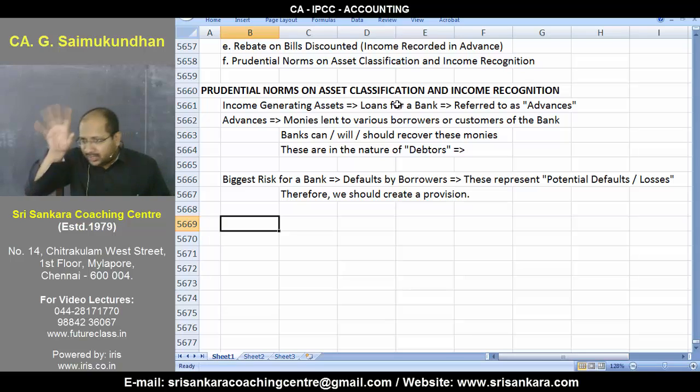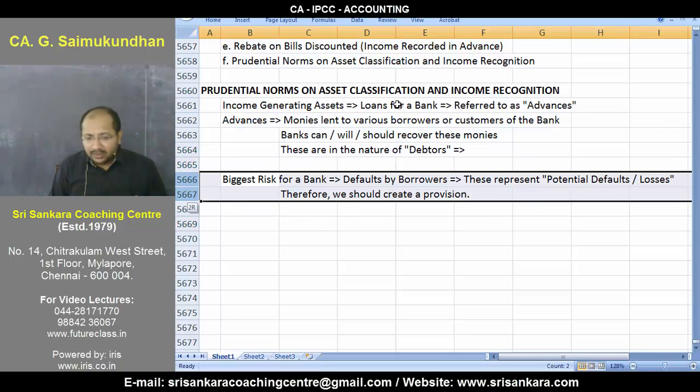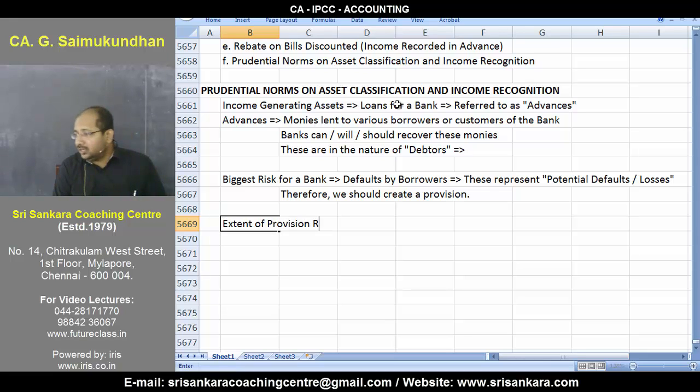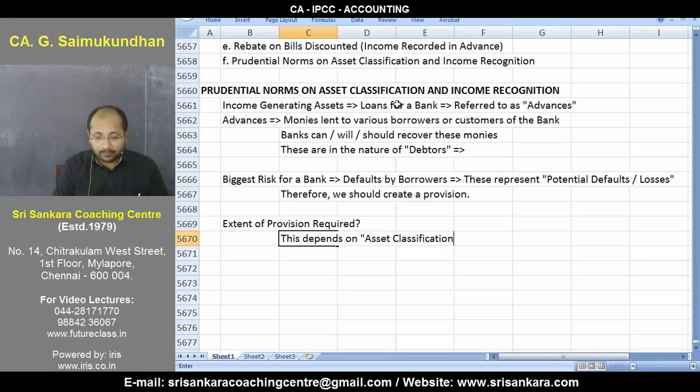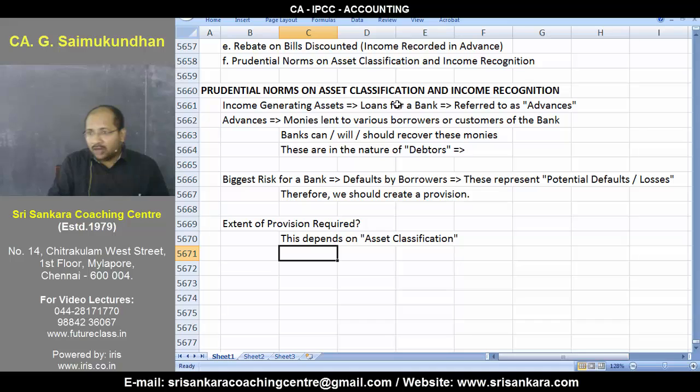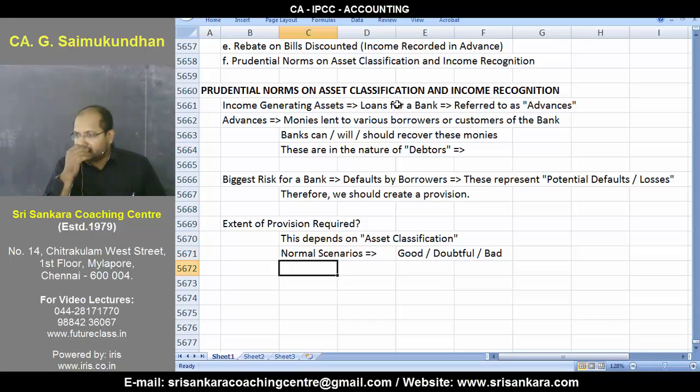Now comes the question, once I am understanding that, boss, I am dealing with some kind of debtor, debtors carry some amount of risk. Once there is some amount of risk, I should be creating something called as provision. Next question is what? Extent of provision required. This depends on something called as asset classification. What is asset classification? Yes. In our normal scenarios, we end up creating something called as good, doubtful, bad. Is it not here? Something similar to that will be creating even out here as part of your banking companies.